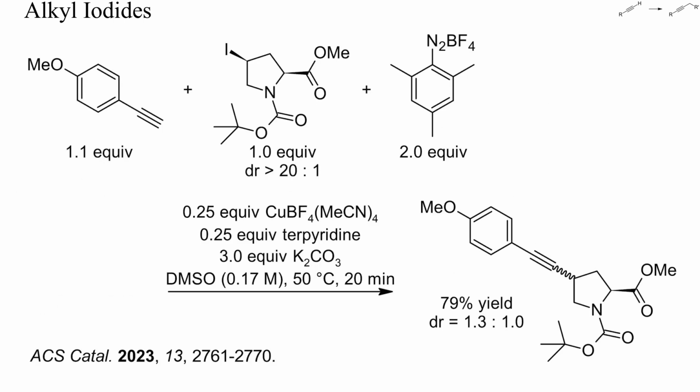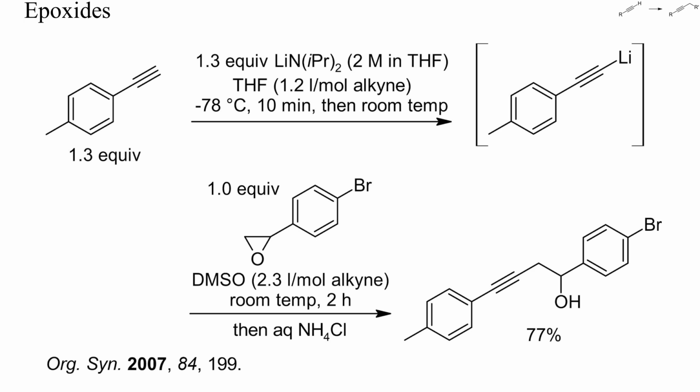This is a rather weird strategy of alkylating alkynes with the aid of a diazonium salt. According to the authors, this salt acted as a source of mesityl radicals, which in turn abstracted iodine atoms from the electrophile and thereby generated a secondary copper-stabilized alkyl radical. Still, as I showed you on a previous slide, secondary alkyl iodides can alkylate alkynes in high yield, even without oxidants. Epoxides are similarly reactive as alkyl bromides or chlorides and can also be used to alkylate alkynes.